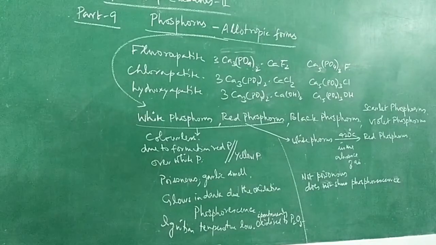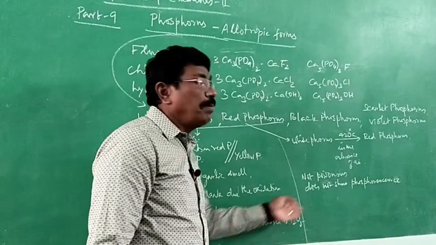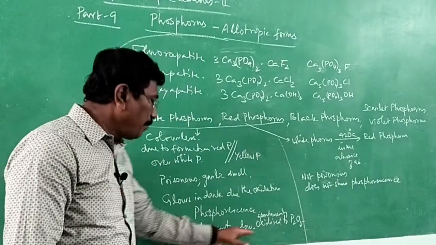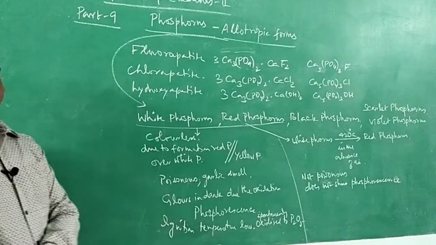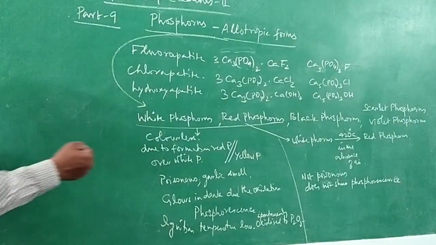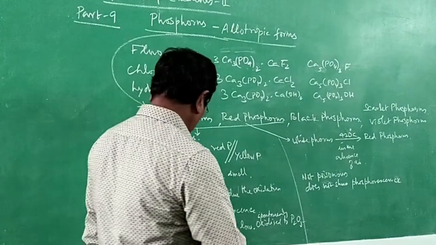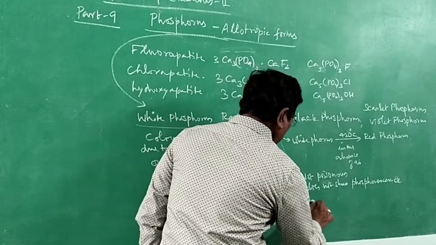It will not get oxidized at room temperature. It does not have a low ignition temperature; the ignition temperature is a little bit higher. So when it is heated, it may get oxidized to give phosphorus pentoxide. Unlike white phosphorus, where the ignition temperature is low, here the ignition temperature is high.